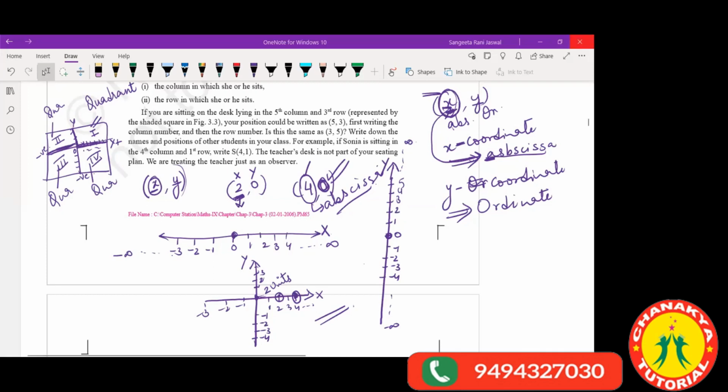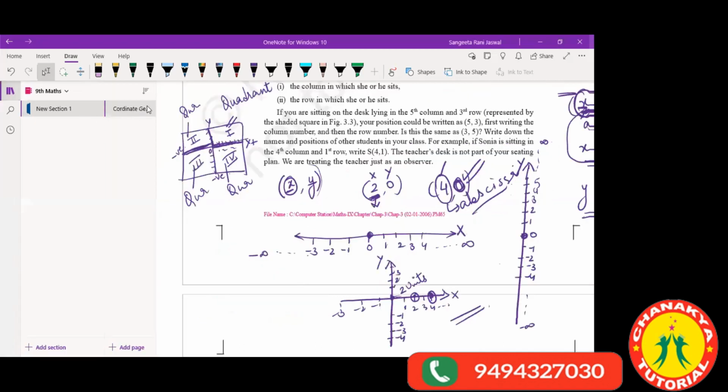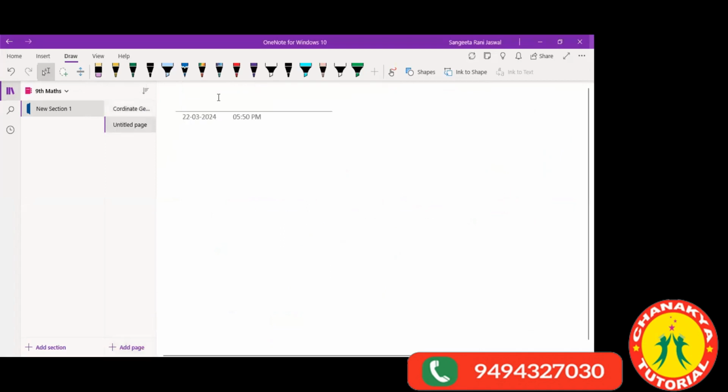Okay. So this you have studied about coordinate axis. And coordinate axis, what it does, it divides the plane into 4 equal parts. And we call each part a quadrant. Okay, first quadrant, second quadrant, third and fourth. Now we will move to a new page. थोड़ा इसको neat and clean बना के करते हैं. Right? Let's add a page here.